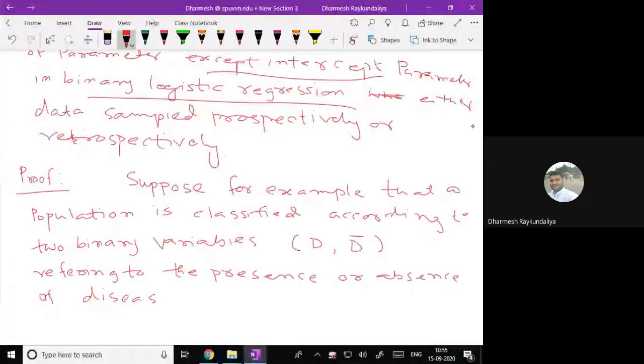So D is for the presence of the disease and D bar is the absence of the disease. And X bar referring to exposure.